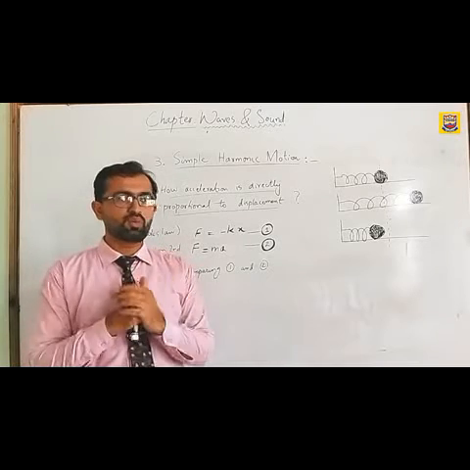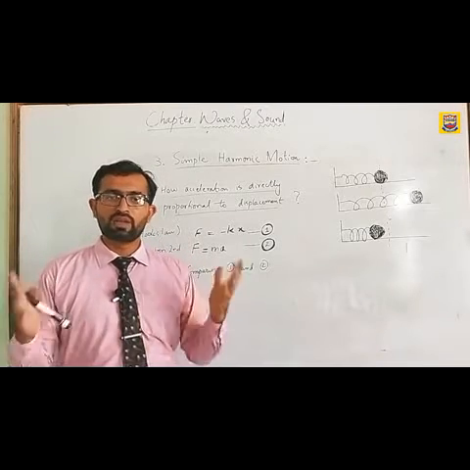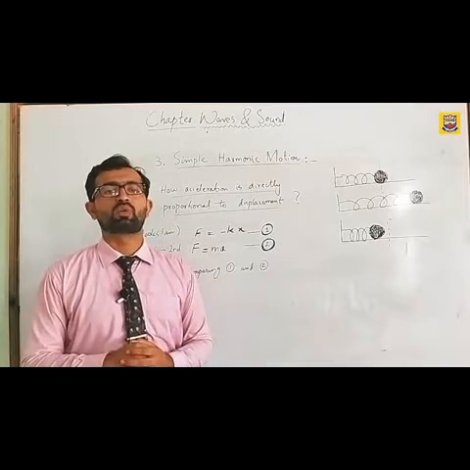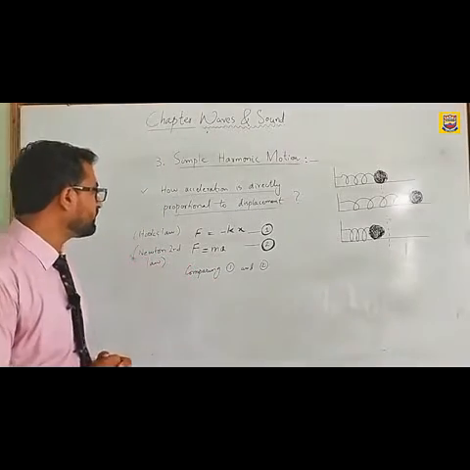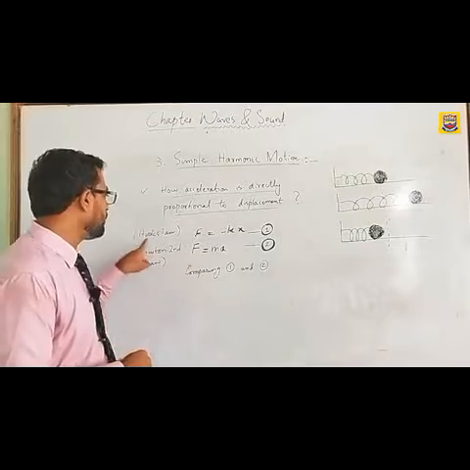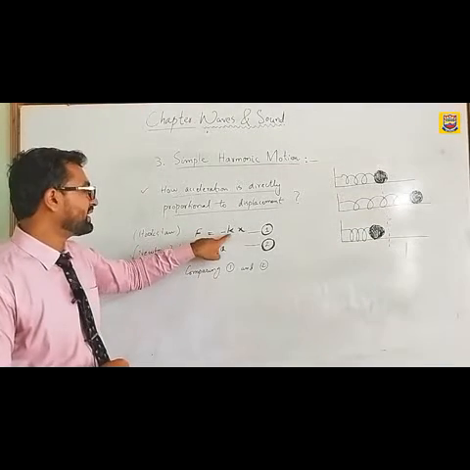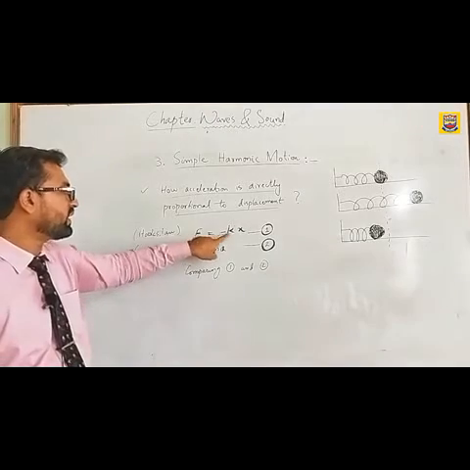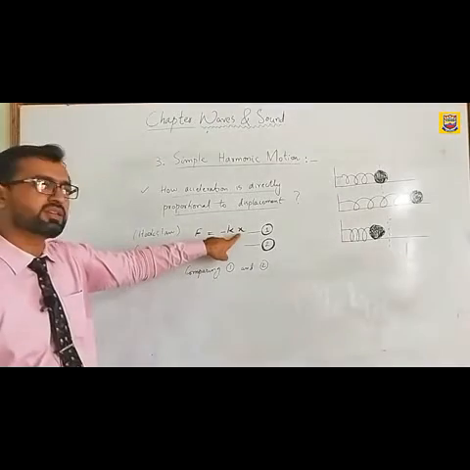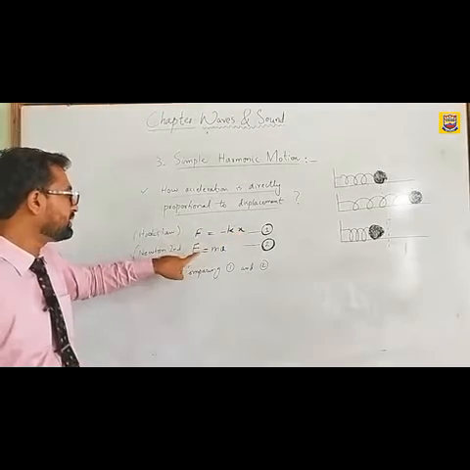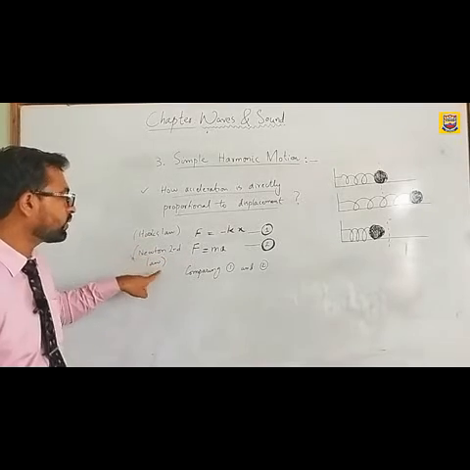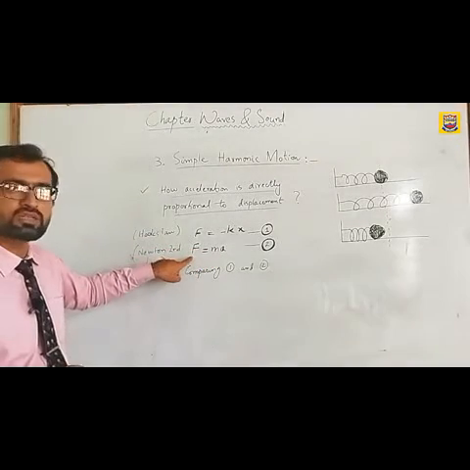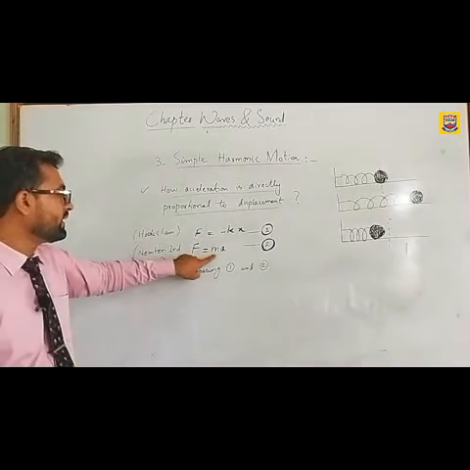In order to prove this statement, we will use two laws which easily explain simple harmonic motion. The first law that we have already discussed is Hooke's law, which is F equals minus kx. This F is the elastic restoring force, this k is the spring constant, and this x is the displacement of the object. Similarly, there is Newton's second law's equation, F equals ma. This F is the force, the elastic restoring force, and this m is the mass of the object.